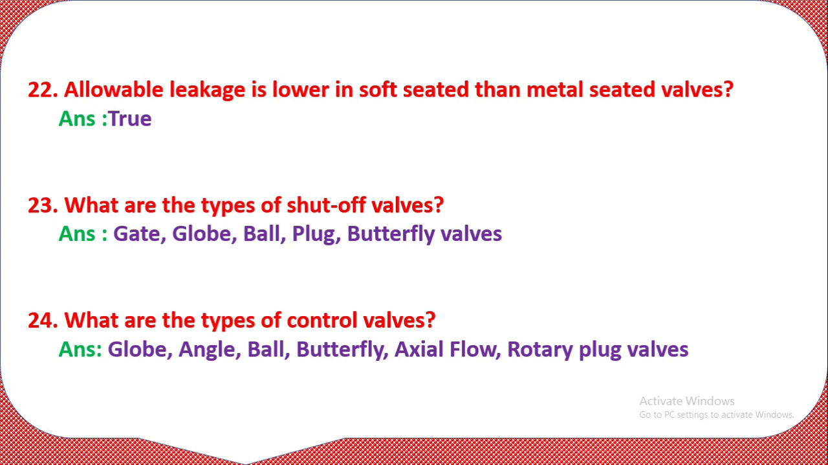Question number 24. What are the types of control valves? That is globe, angle, ball, butterfly, axial flow, and rotary plug valve. So these are the control valves. You should know which types of valves are shut-off valves and which types are control valves.